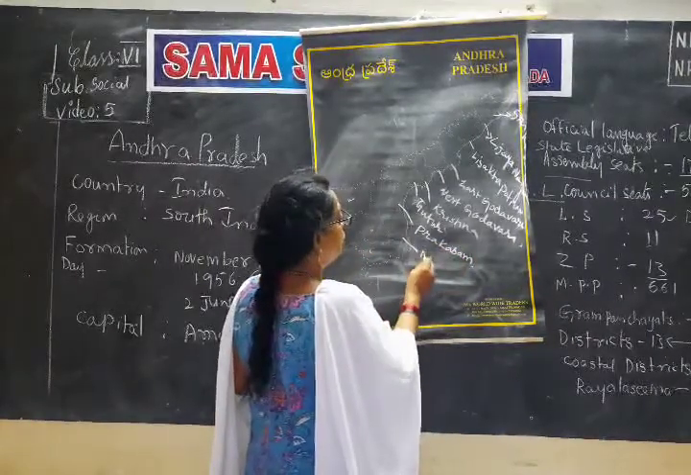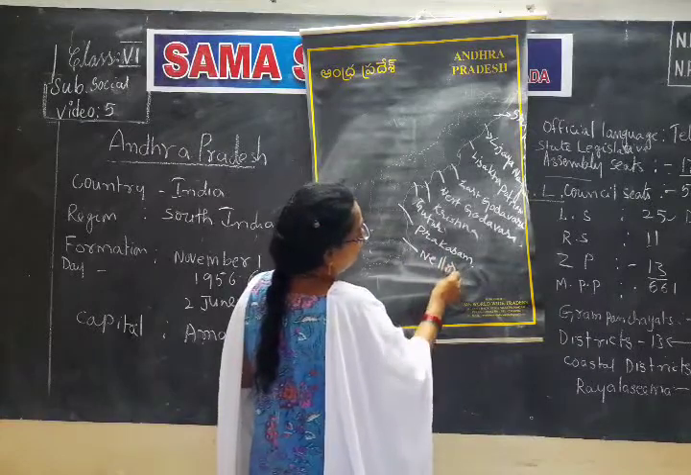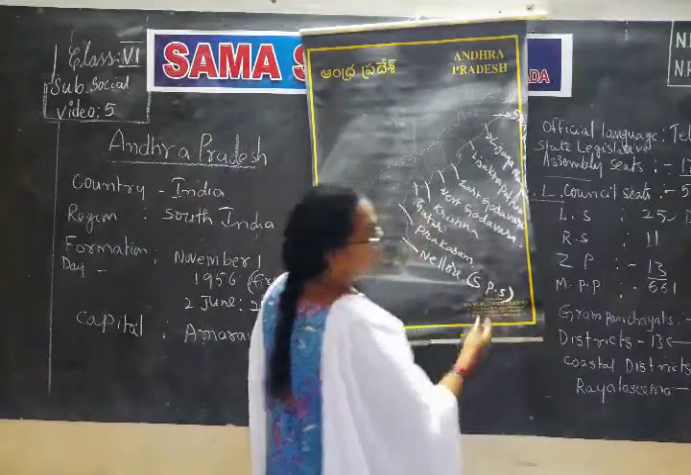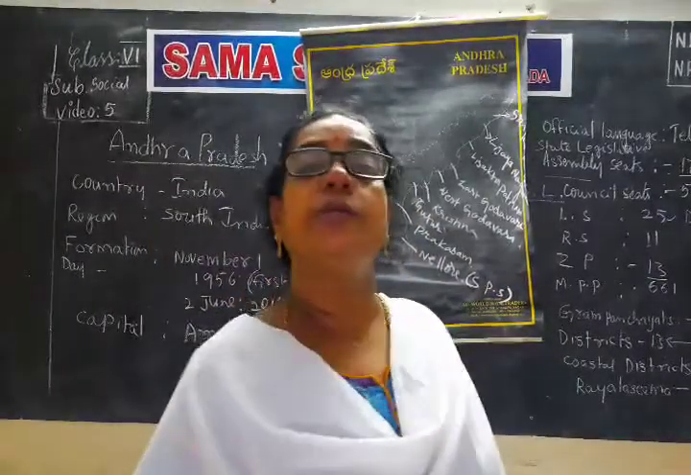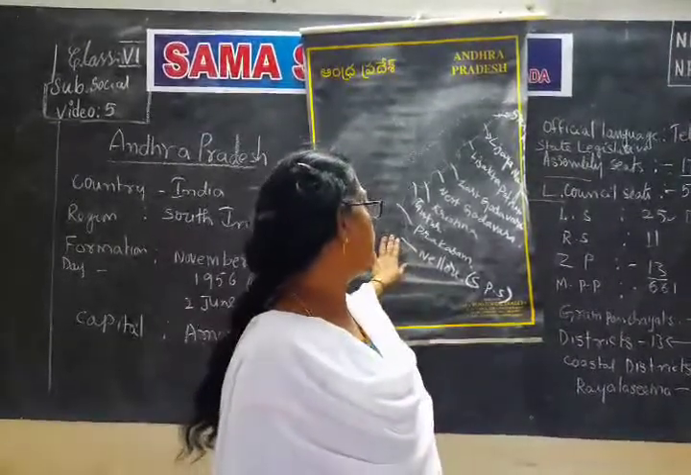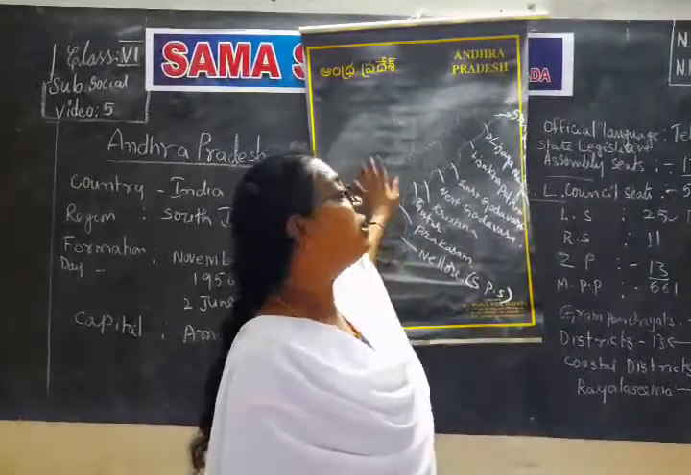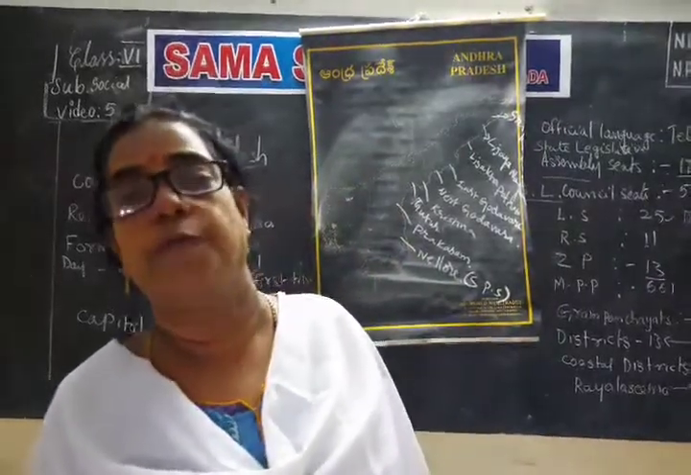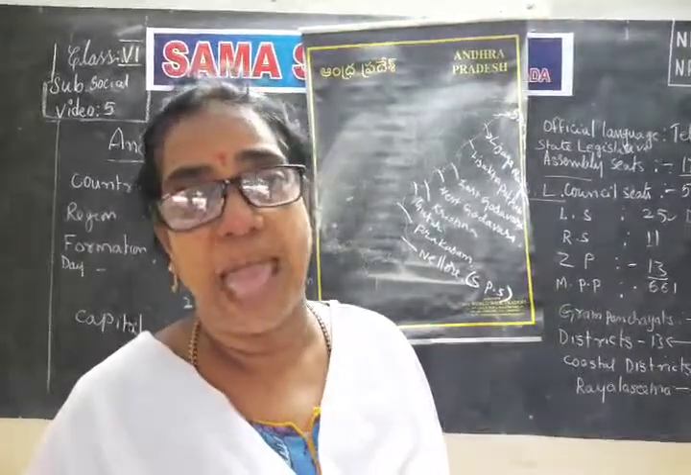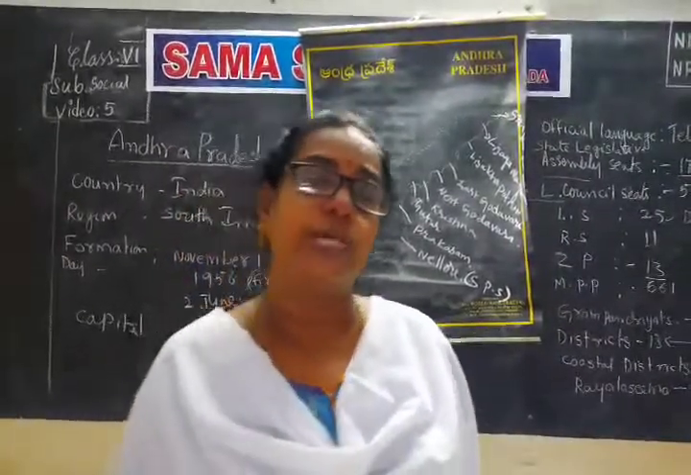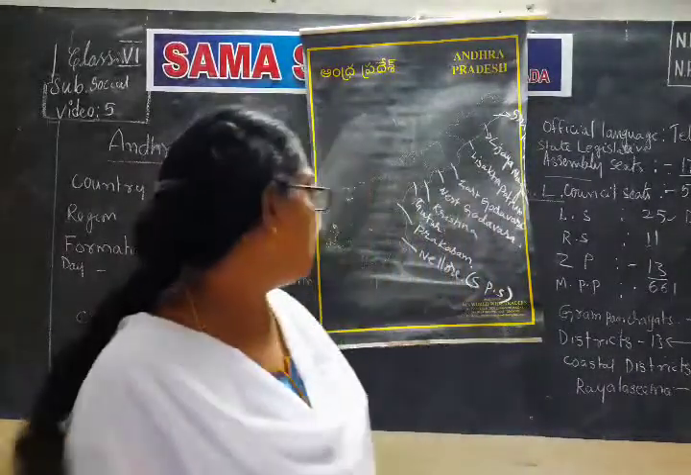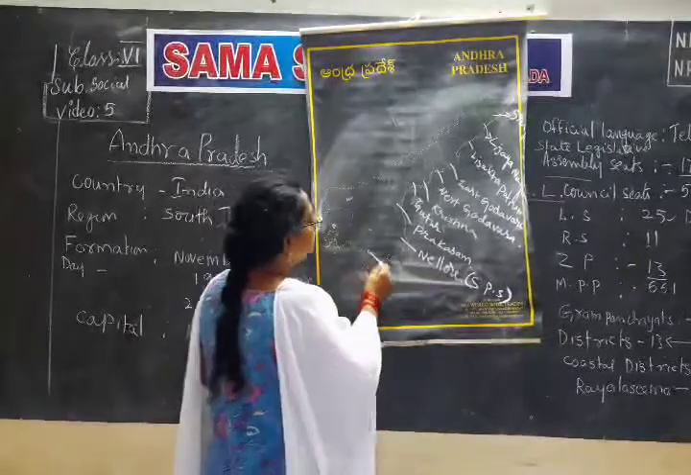Next one is Nelluru. What is the Nelluru? SPS. Why is it called SPS? Sri Potti Sri Ramulu, because Sri Potti Sri Ramulu belongs to the Nelluru district. Because of him only we got the Andhra state for Telugu speaking people from Madras. That's why that district name was kept as SPS Nelluru. SPS means Sri Potti Sri Ramulu. Next one is Chittoor.